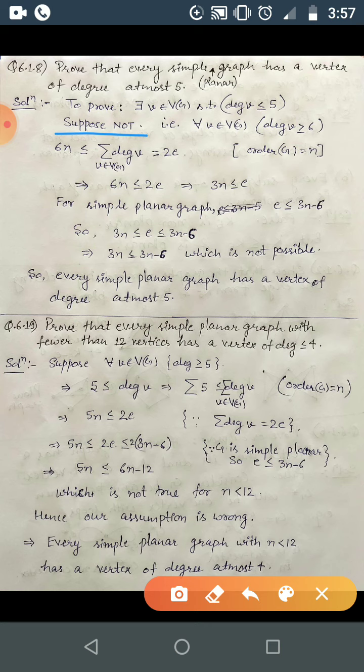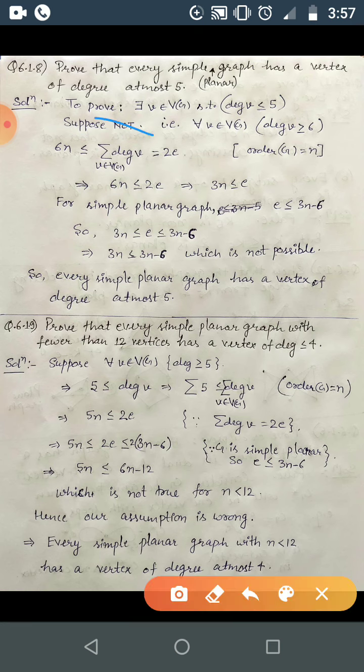So suppose not, that is this statement is not true, then every vertex is having degree at least 6. So whenever degree is at least 6, and if you take the summation of the degrees of all the vertices, then you are getting summation of degree is greater than or equal to 6n, because n is the order of the graph, or you can just say the number of vertices.